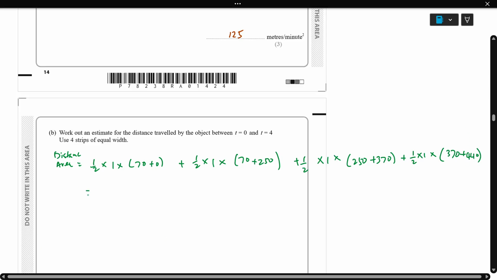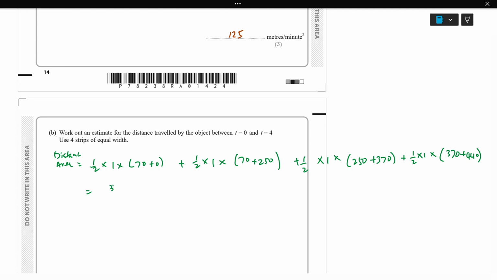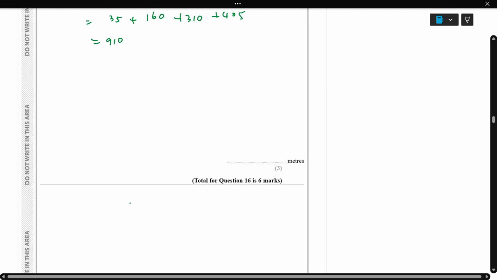So calculate here, you will get 35 plus 160 plus 310 plus 405, which is 910. That's the final answer. 910 is the distance, 910 meters.